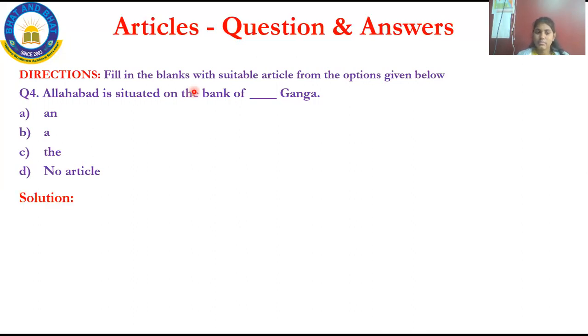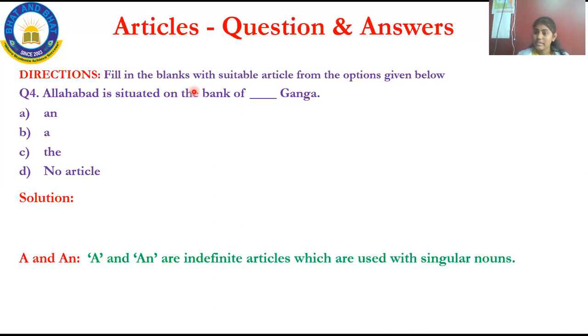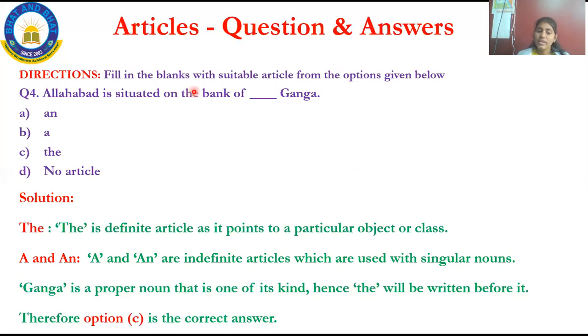Let us explain now. An and a are indefinite articles, which are used for a singular noun. And the is a definite article, which points out a particular object or a class. Ganga is a proper noun, isn't it? What is meant by a proper noun? It refers to a specific person, place or thing, that is, something particular. Hence, the will be written before it.